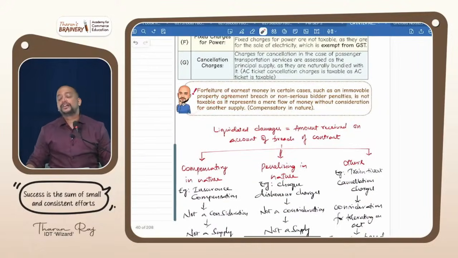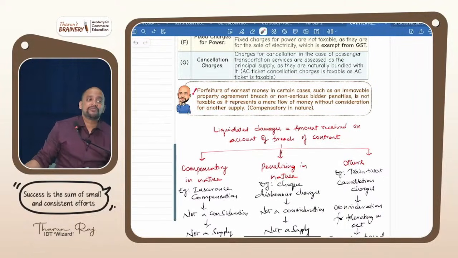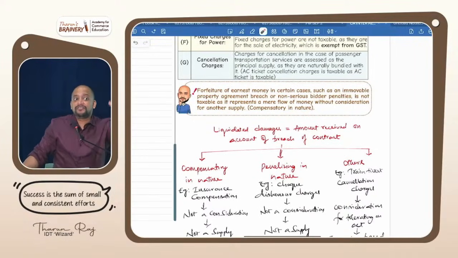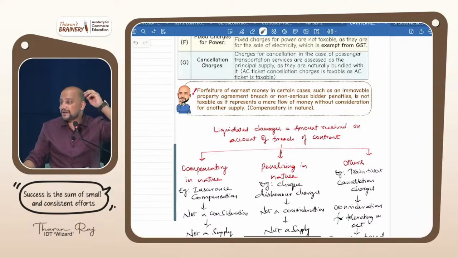Then one more point, forfeiture of earnest money deposit. What is this? Usually for immovable properties, you first enter into a contract to buy the property, and pay some token advance. Thereafter you do not buy the property. So what will the property owner do? Will forfeit that money. Correct? In income tax you would have studied forfeiture of earnest money deposit. Will it be treated as compensatory in nature? Yes. Because you are not buying it.